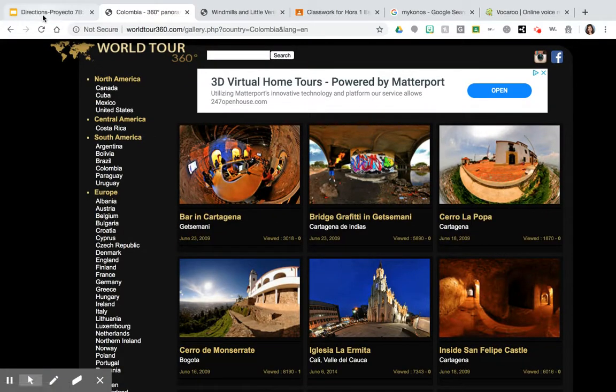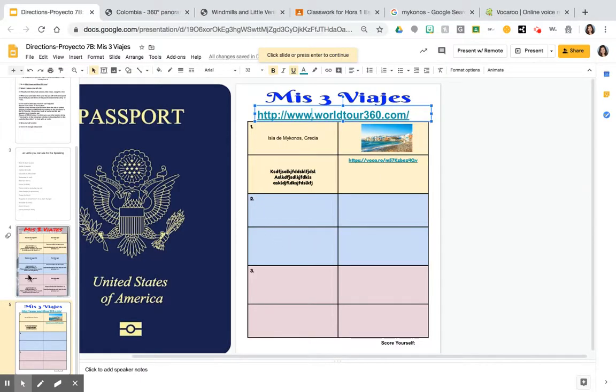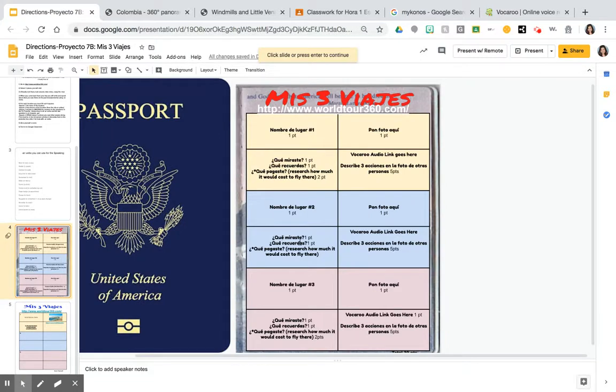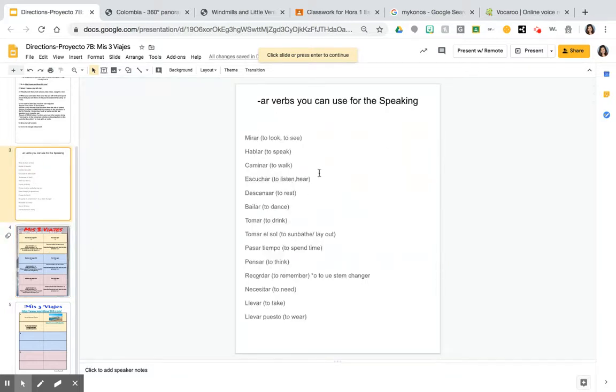You're going to answer these 3 questions. You're going to put a picture here. You're going to record yourself telling me 3 actions you saw in this place. And you're going to give me the Vukaru audio link here. Now, whatever 3 actions are here, you cannot repeat them here. Maybe you can repeat 1 or 2 actions in the whole project, but do not use the same 3 AR verbs over and over again.